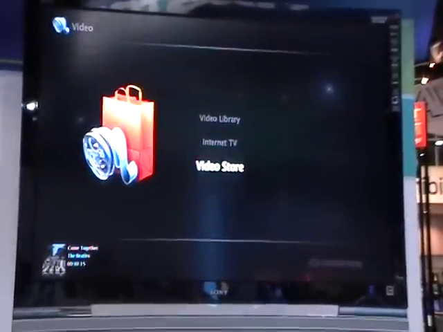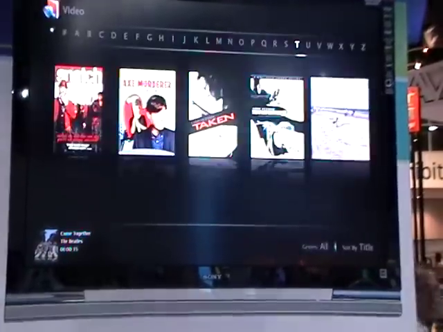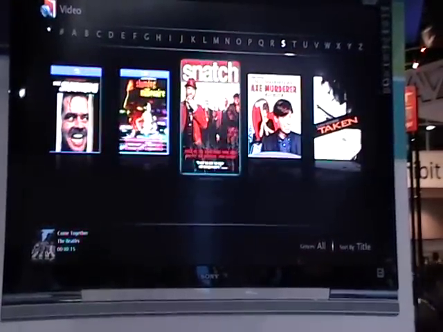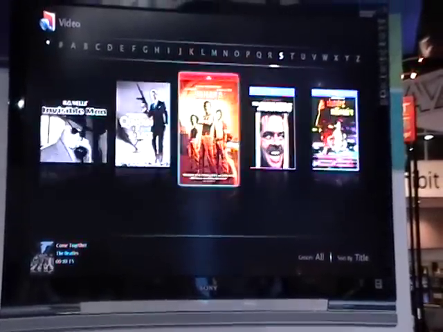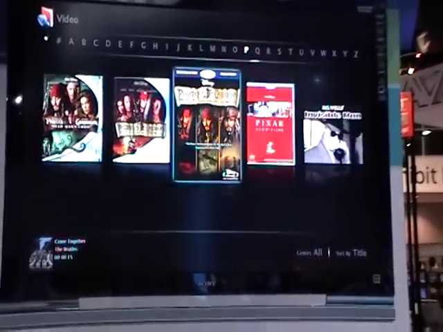Once everything is in our library, we can go up here to our video library section, and this is the movies that are either on any hard disks, NAS devices, or in the Blu-ray changer. Let's go ahead and we wanted to watch Iron Man before, so let's go over there and take a look.